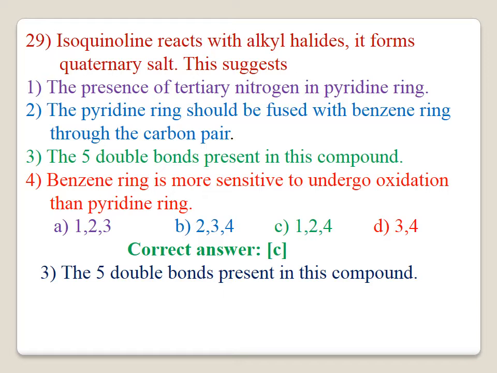3. The 5 double bonds present in this compound. It is wrong. 4. Benzene ring is more sensitive to undergo oxidation than pyridine ring. The correct statements are 1, 2, 4. C is the correct answer. And the 5 double bonds present in the ring cannot be explained by the quaternary salt formation.